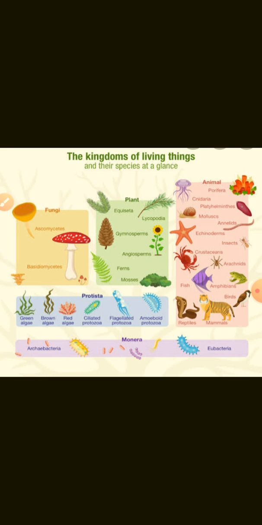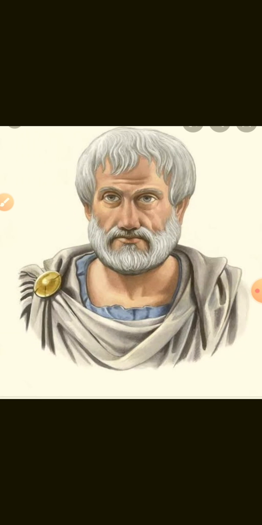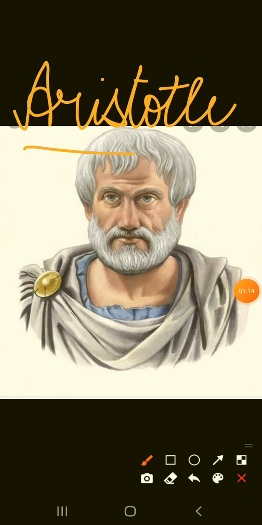So first we will discuss about what is artificial system of classification. Okay, so artificial system of classification was all about the discoveries made by Aristotle. Aristotle was the first to classify animals, on the basis of simple visible characters such as the presence or absence of red blood cells, whether their body is hard or soft covered, and they have wings or legs.